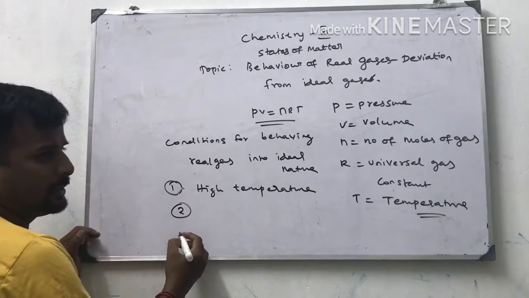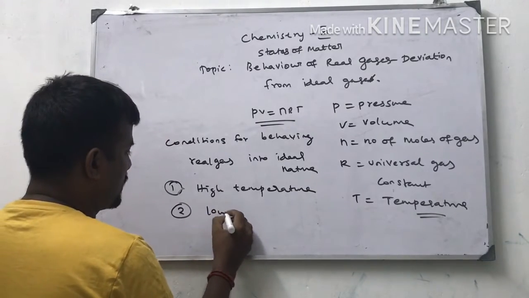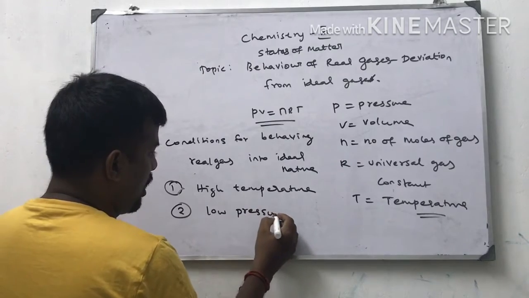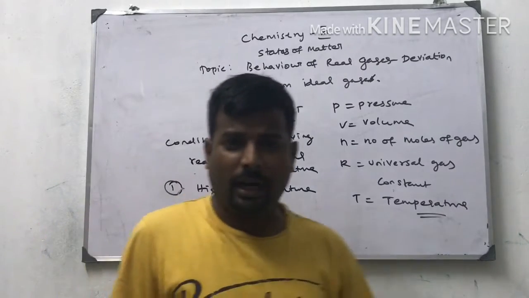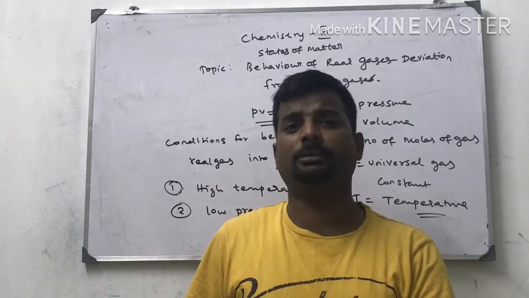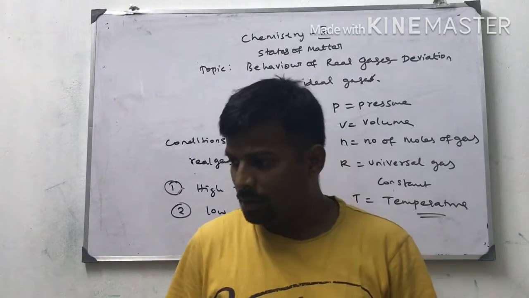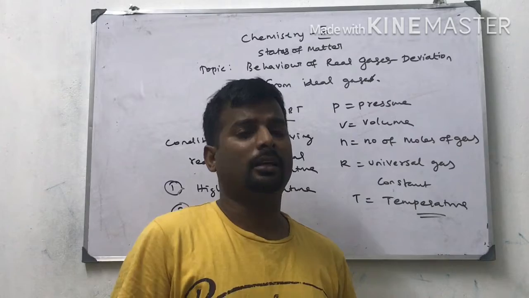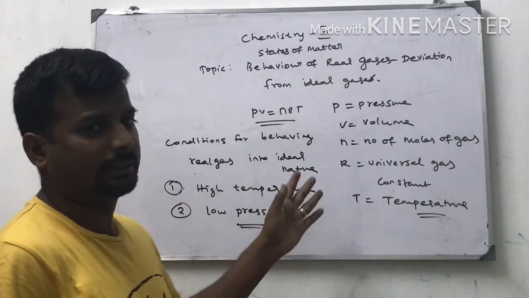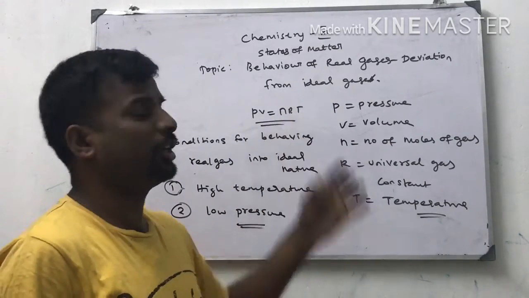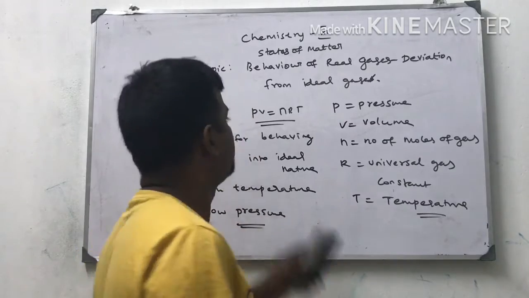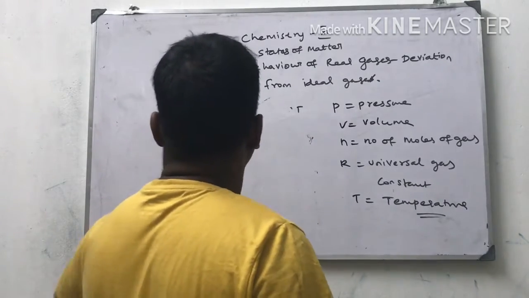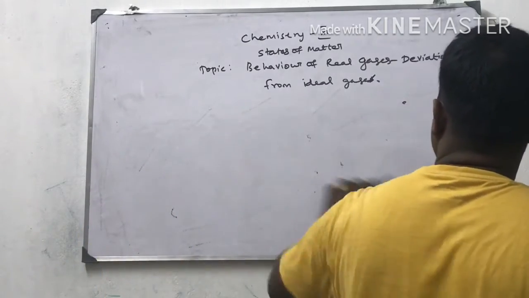Second condition is low pressure. At low pressure and high temperature, real gases behave ideally. Next, I am going to draw graphs which explain the behavior of real gases and how much deviation takes place.